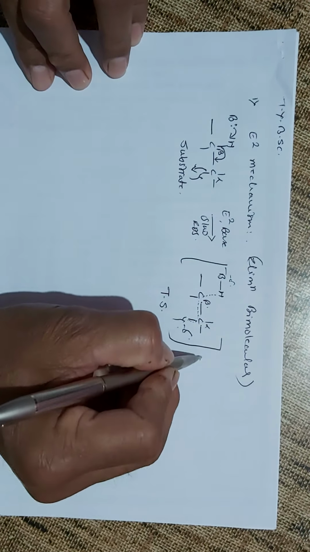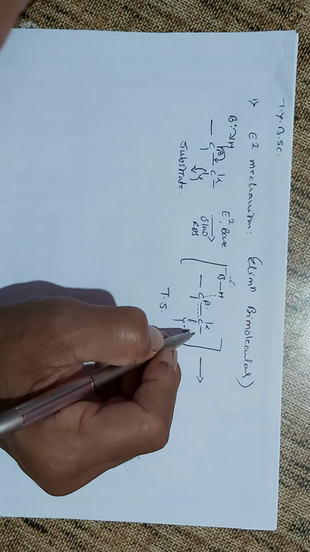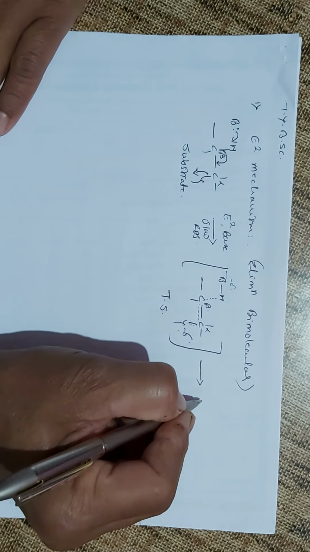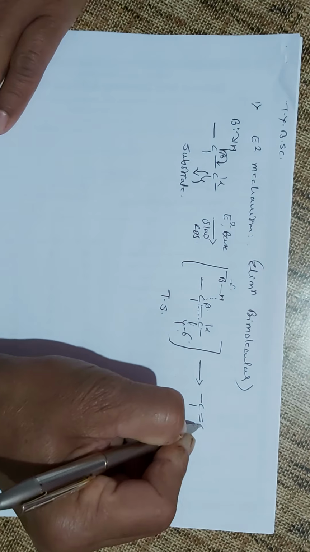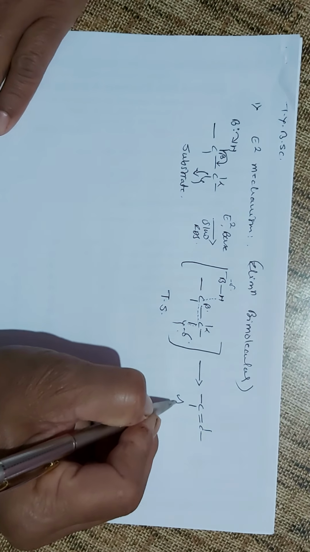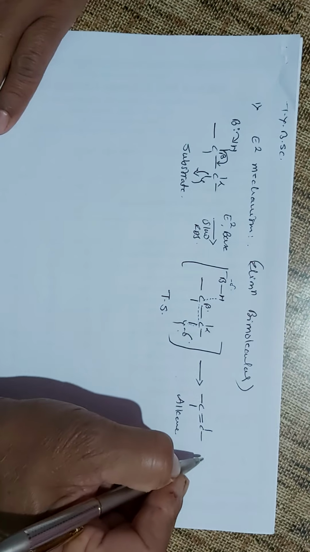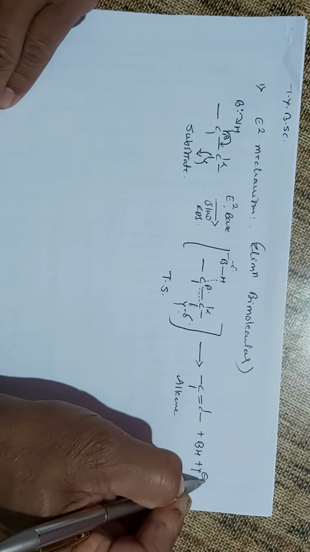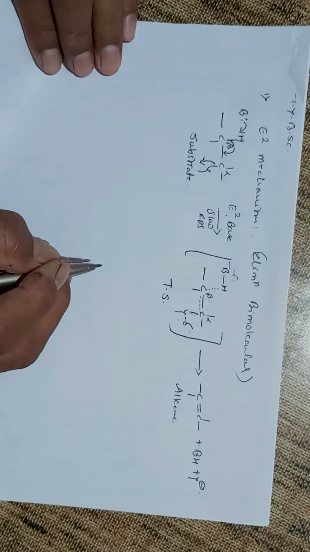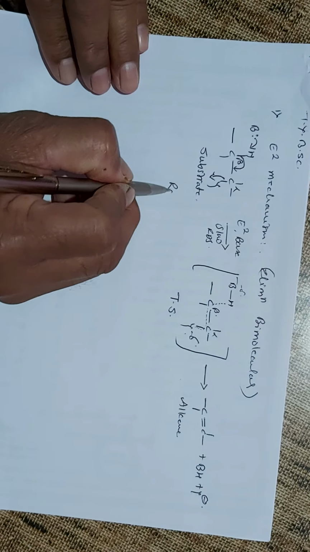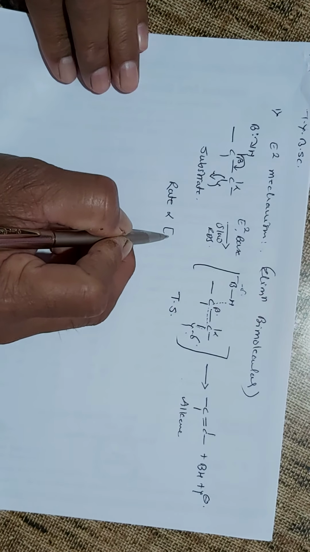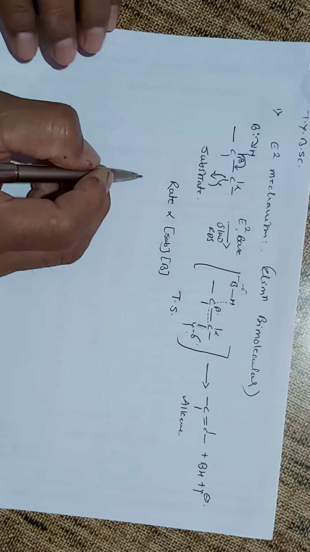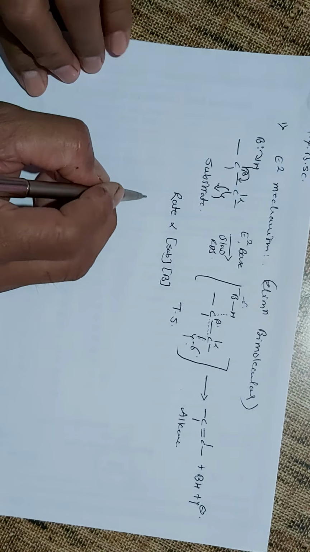As the transition state collapses, the bond formation and bond breaking processes take place simultaneously, and as soon as it is completed, the alkene is obtained as a product, and BH plus and Y minus, the leaving group, is given out. So in this reaction, the rate is directly proportional to the concentration of the substrate and the concentration of the base. And what is the similarity with SN2?